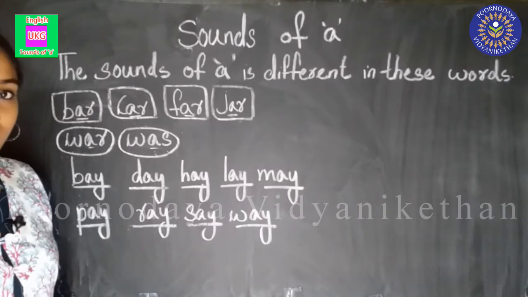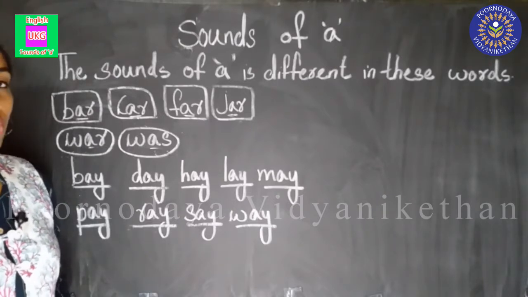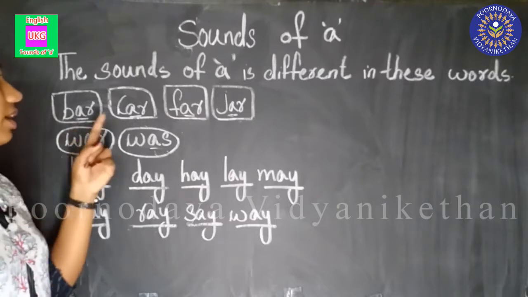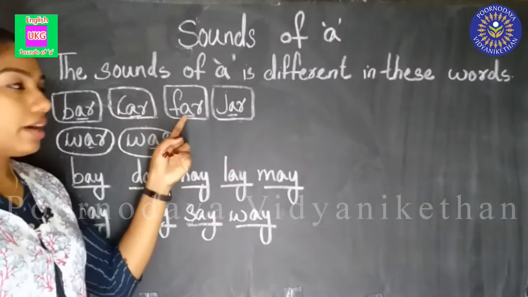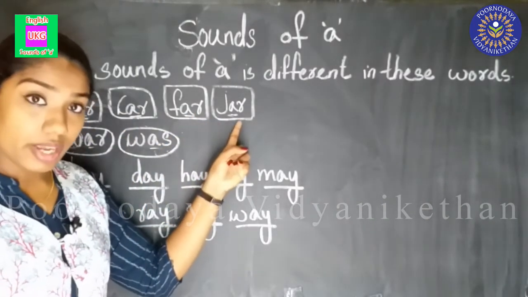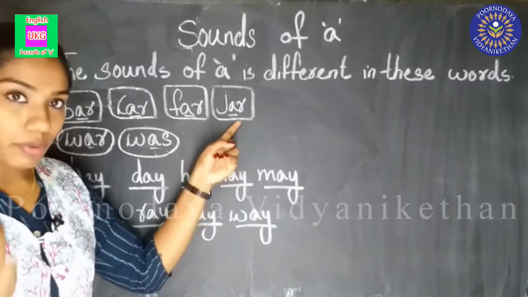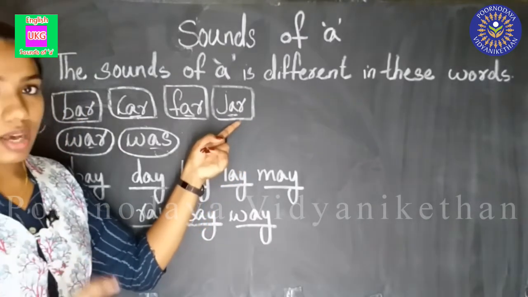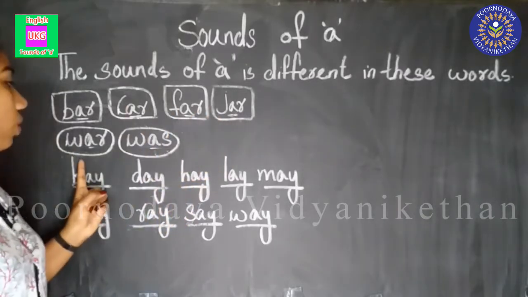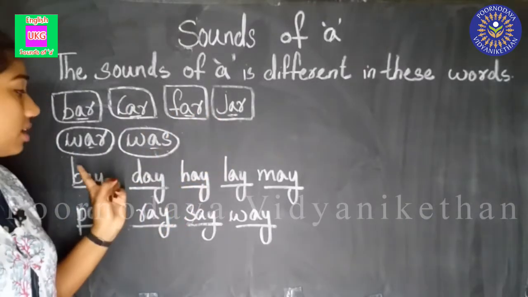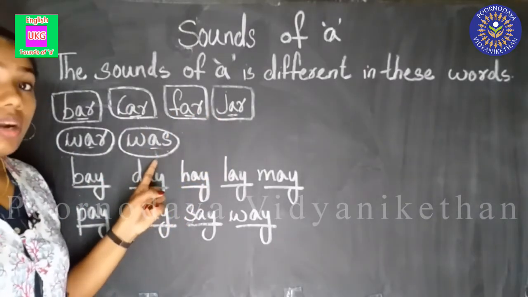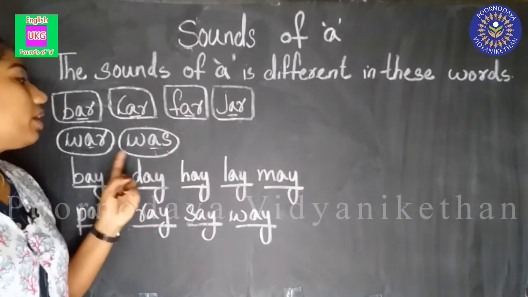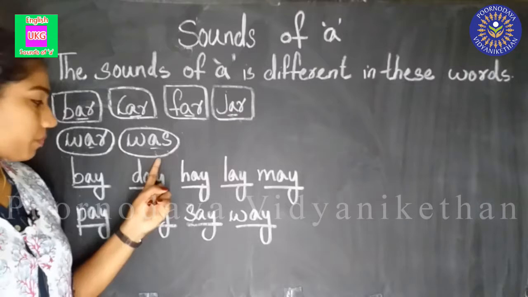Okay, what is the sound here? A sound. Shall we repeat this once again? Say this. Bar, car, far, jar. What is the sound here? A sound. Repeat it again. A sound. Once again. A sound. Okay. Now, war, was. What is the sound here? War, was. Yes, O sound. Okay, war, was, O sound.